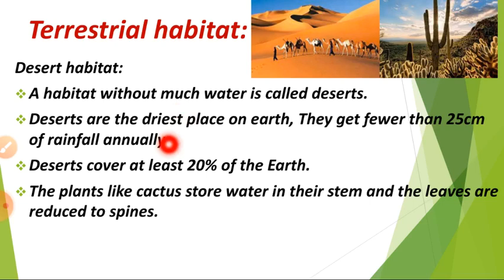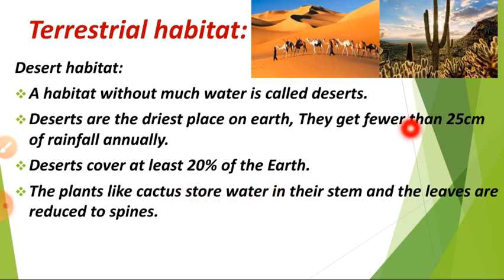They get just 25 centimeters of rainfall throughout the year. Per year they get just 25 centimeters, so a very small amount of rain. And deserts cover at least 20% of the earth, so throughout the earth 20% is desert. And then the plant cactus stores water in its stem, and the leaves are modified into spines.